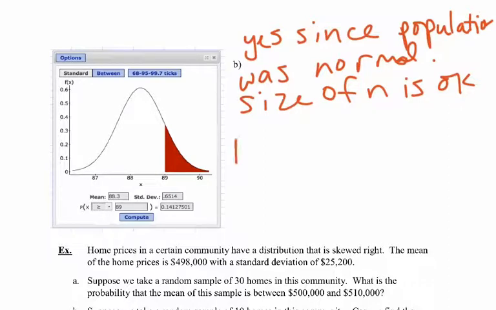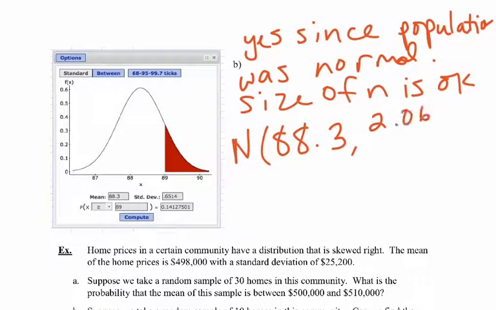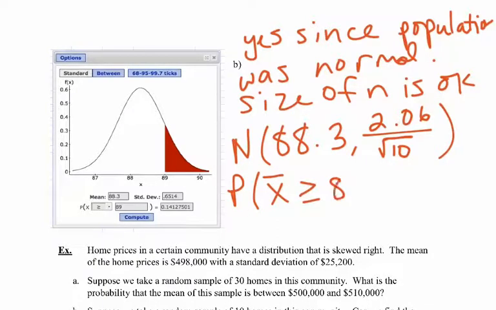We're going to say the distribution is normal with a mean of 88.3 and a standard deviation of sigma divided by the square root of, not 30 this time, my sample size is 10. And if we put that into StatCrunch, we're looking for the probability that the sample mean is above 89. And so there's the information.